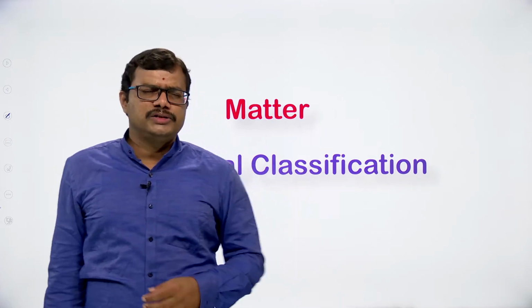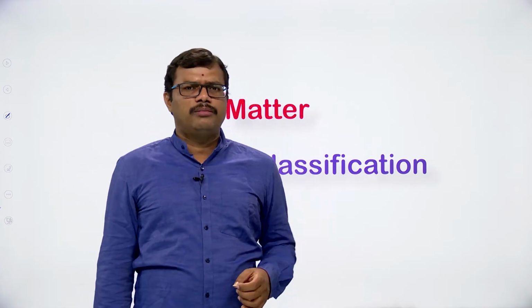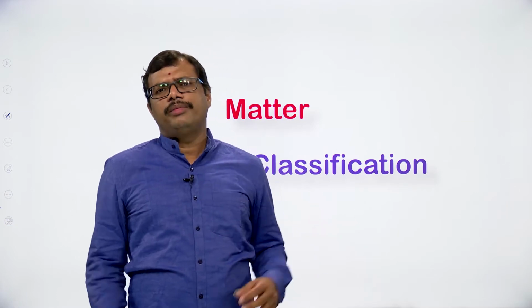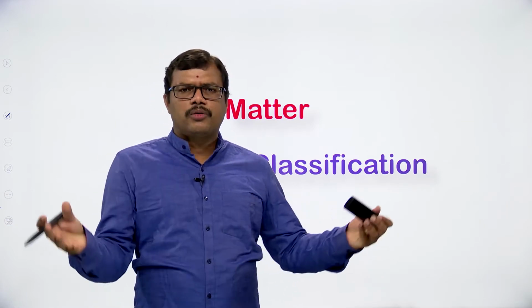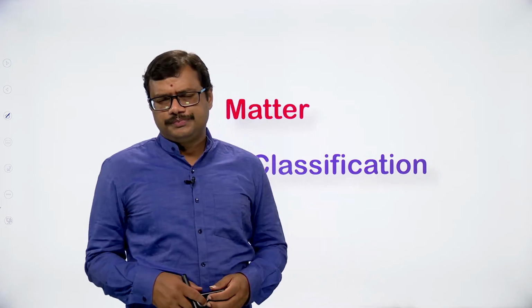In the previous class we have even gone through the compounds, the different characteristics of compounds, and how compounds are formed. Generally compounds are obtained by the combination of elements. When elements react with one another in a fixed ratio, compounds are formed, and we discussed compound examples like water, ammonia, etc.